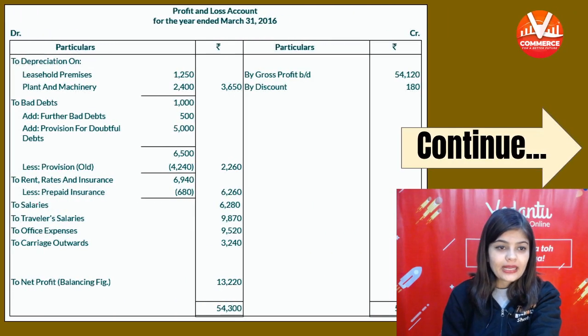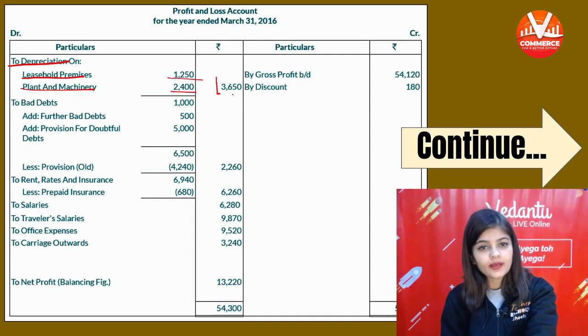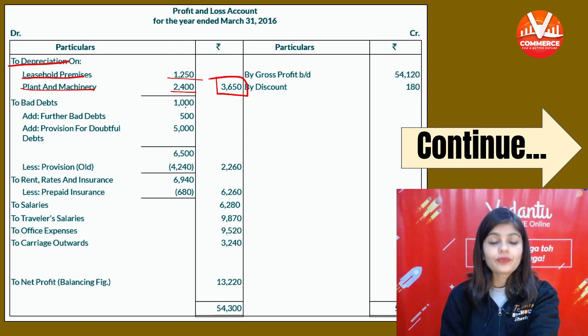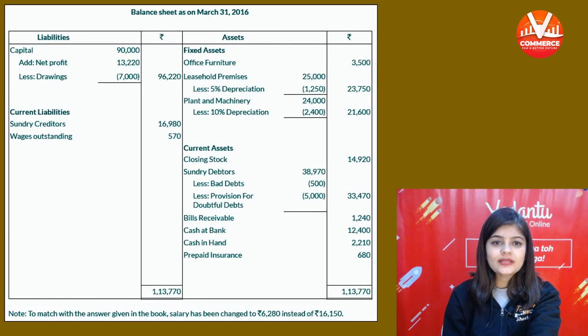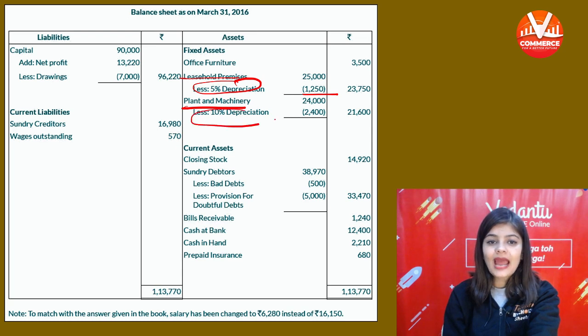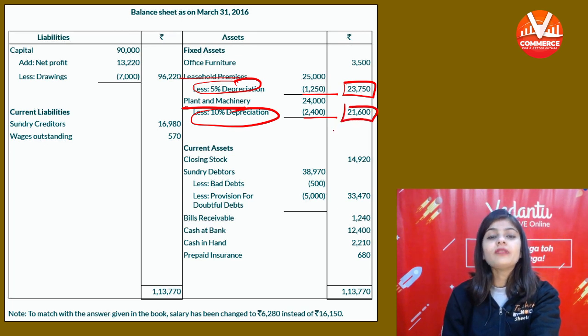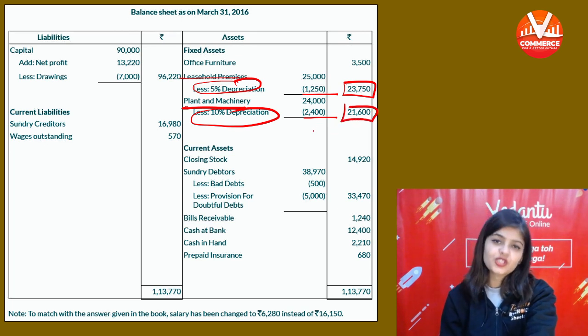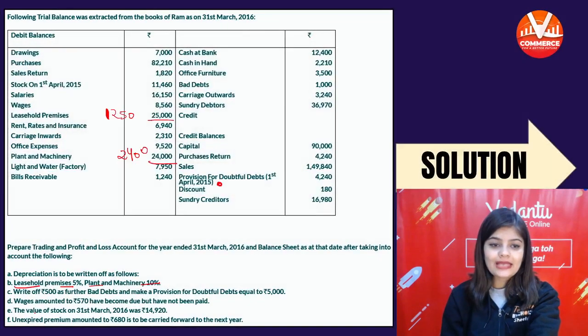Depreciation will be debited in the P&L account. Depreciation on leasehold 1250. Plant and machinery 2400. Total 3650. Then we will subtract from the asset. So from leasehold, subtract 5% depreciation 1250. From plant and machinery, subtract depreciation 2400. These are the final values of leasehold premises and plant and machinery. First adjustment is complete. Now coming on to the next adjustment.